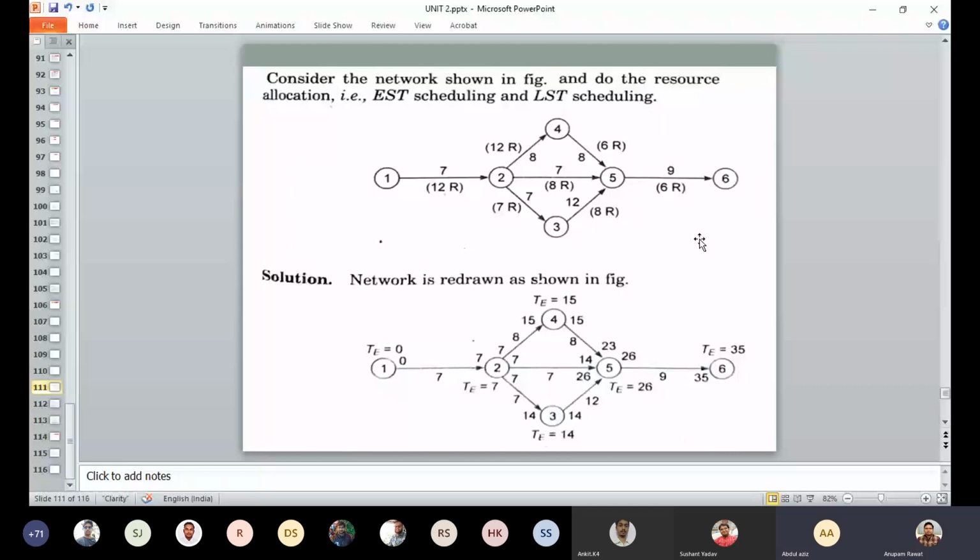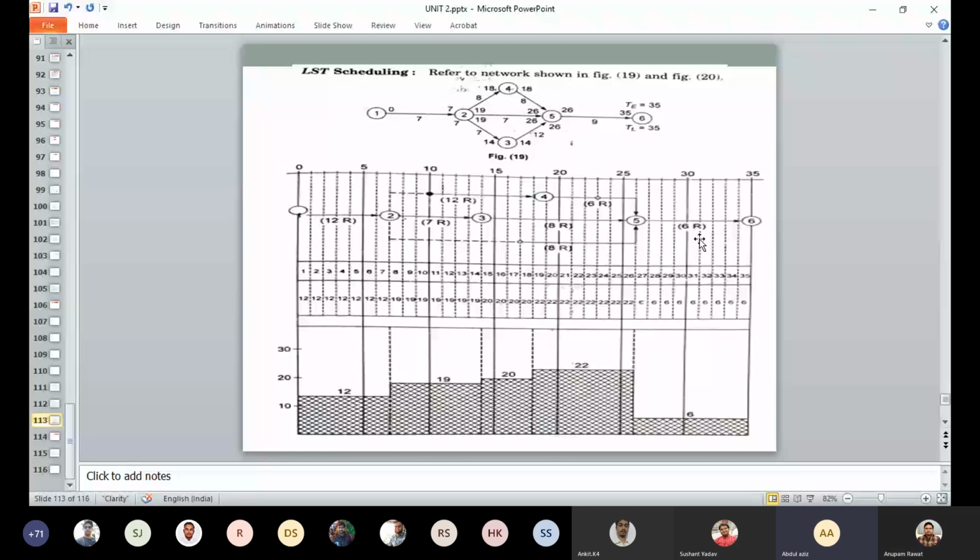Okay. In LST, there 18 minus 8 came as 7, it should be 18 minus 8 equals 10. Yes. Yes sir. That is a mistake there. Okay. Okay sir. That is the mistake there.